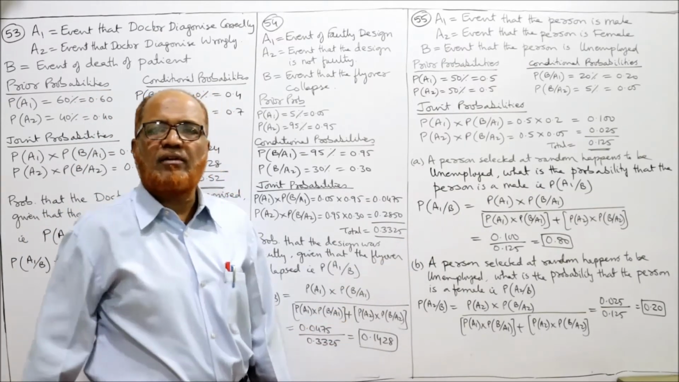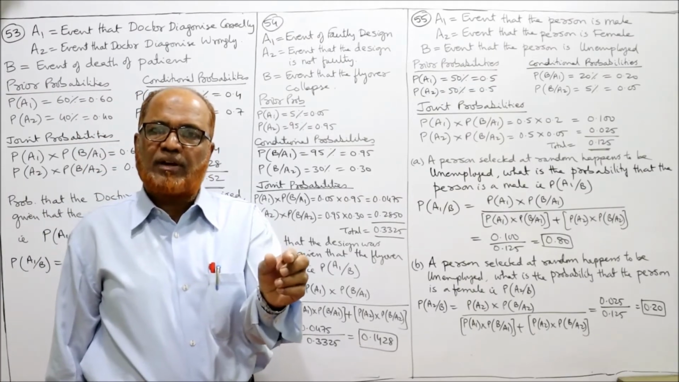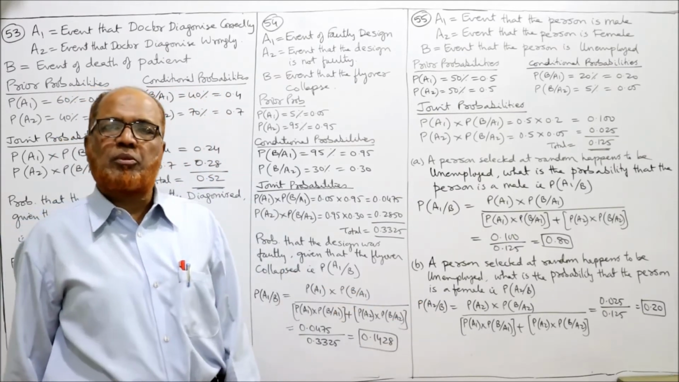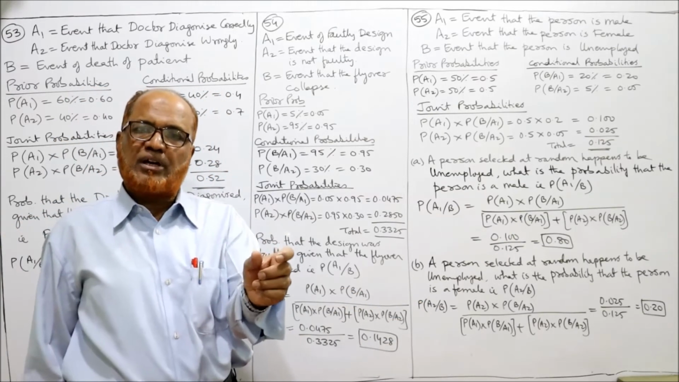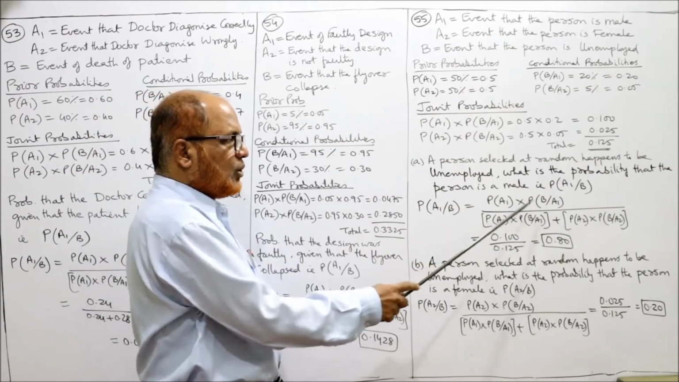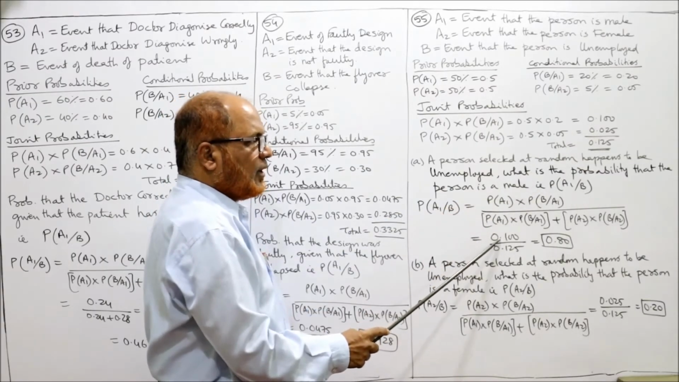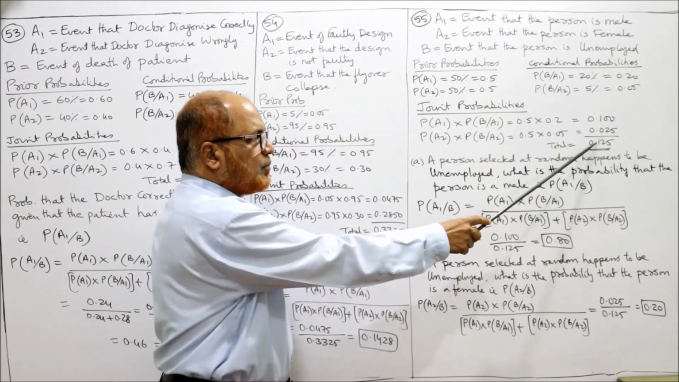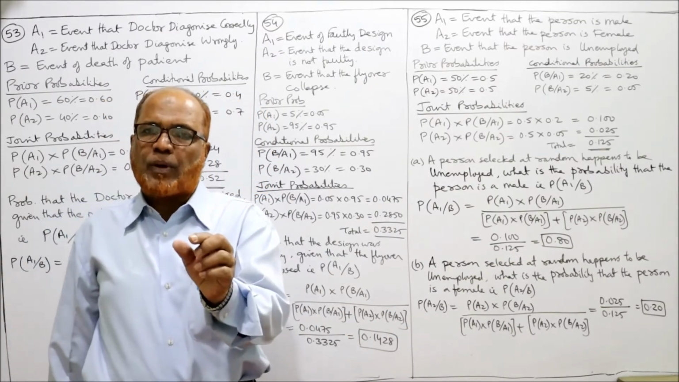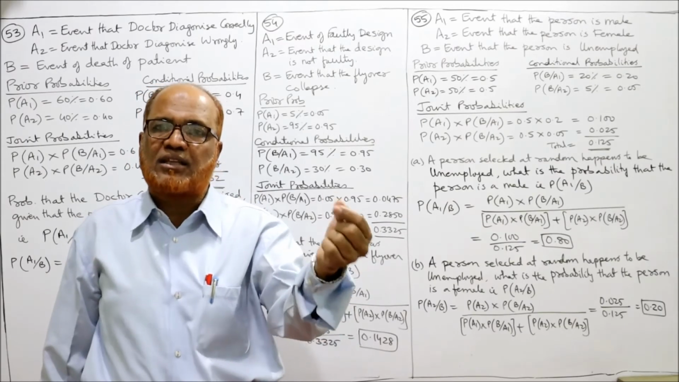So same formula, A1 given B. P of A1 into P of B given A1 is the numerator. The denominator is the total of the joint probabilities, P of A1 into P of B given A1 plus P of A2 into P of B given A2. So the numerator, P of A1 into P of B given A1, is 0.1, divided by the sum of the joint probabilities, 0.125, so 0.8. 0.8 is the probability that the person selected is a male given that the person is unemployed.